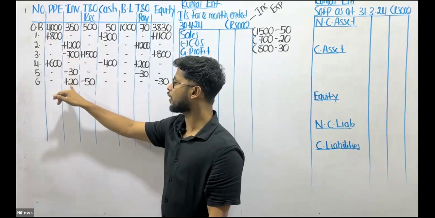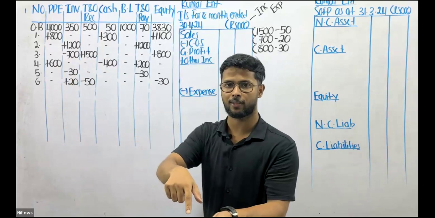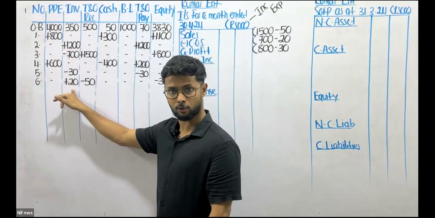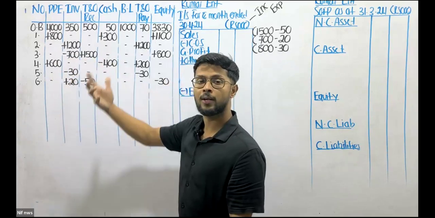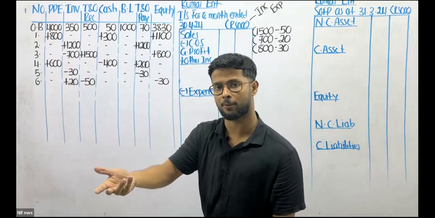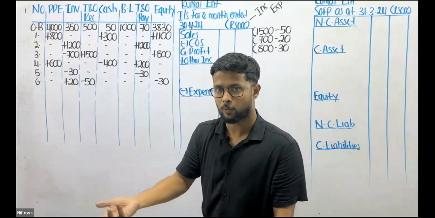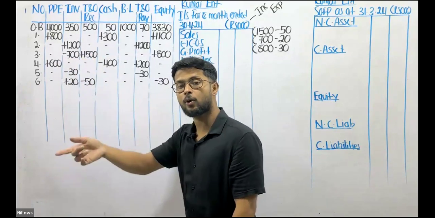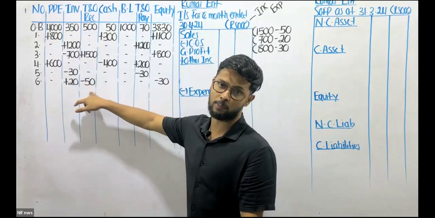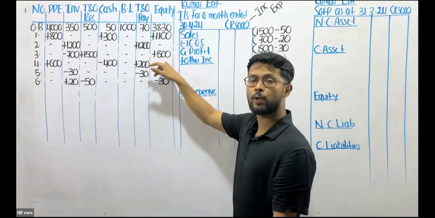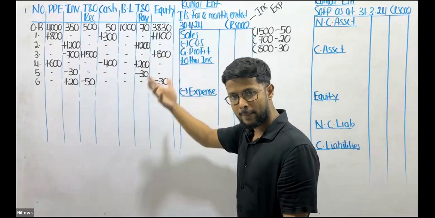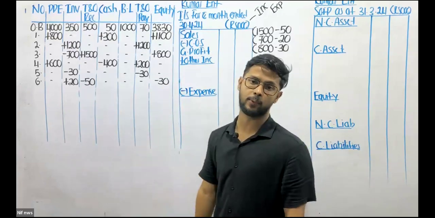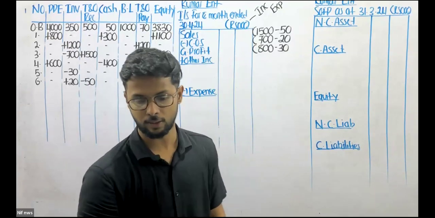Now, if the sold goods are returned, what am I supposed to do? I should do the right opposite. I have to go the other way around. As in, I should increase the inventory by the cost value. And when I sell, I increase the trade receivable by the sales value, don't we? That's what we do. So now the goods are being returned, you've got to do the right opposite. Decrease the trade receivable by the sales value. And when we sell, we increase the equity because it is a profit. And now if the goods are returned, I should decrease the equity because now there is a loss. Did you understand, Abdullah?